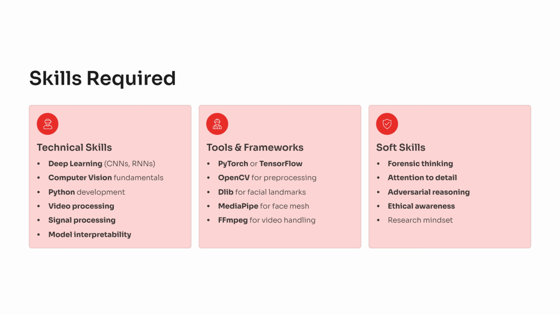But technical ability alone isn't enough. You also need forensic thinking, the ability to notice small inconsistencies, and a mindset that questions every frame rather than trusting it. Ethical awareness matters too, because this field directly affects digital trust and safety. These skills give you the power to analyze manipulated content at a deeper level and understand how adversarial attacks are created. Now that the skill stack is clear, let's walk through exactly how you will implement the system, step by step.